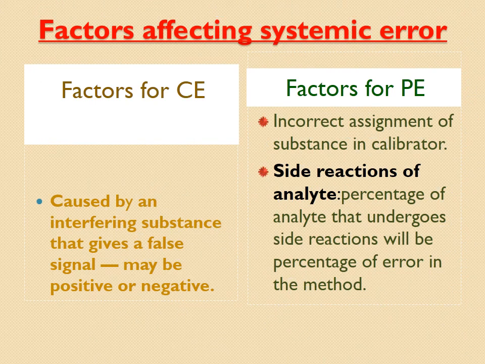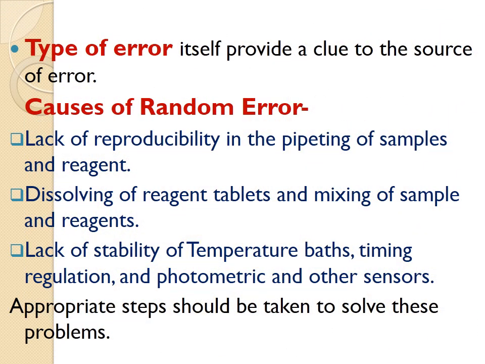Factors affecting systemic error: interfering substances that give a false signal, may be positive or negative; incorrect assignment of substance in the calibrator; side reactions of the analyte. So the type of error itself provides a clue to the source of error.